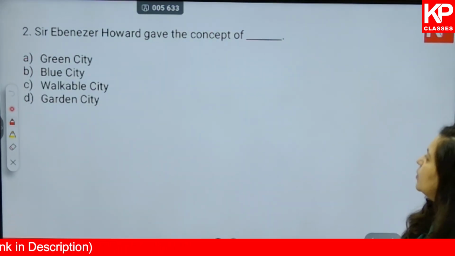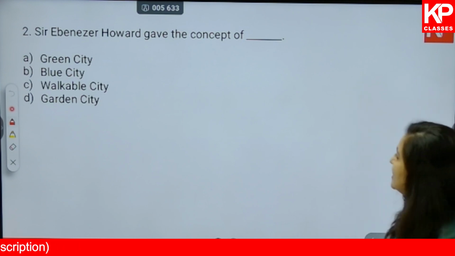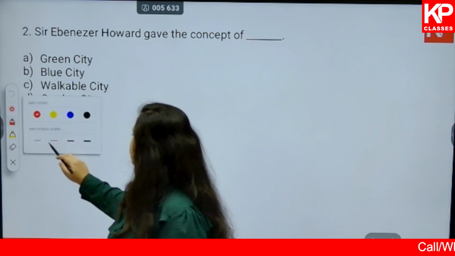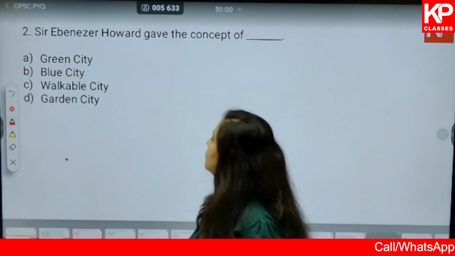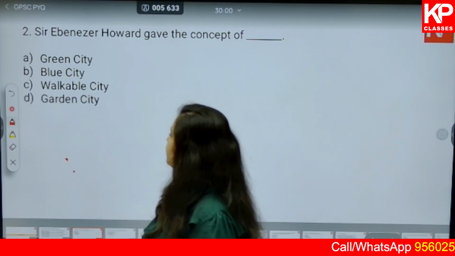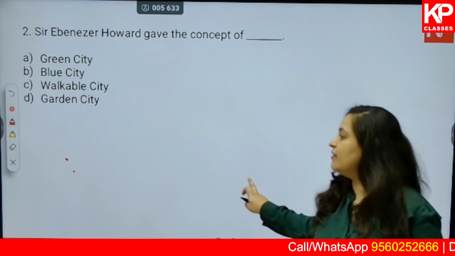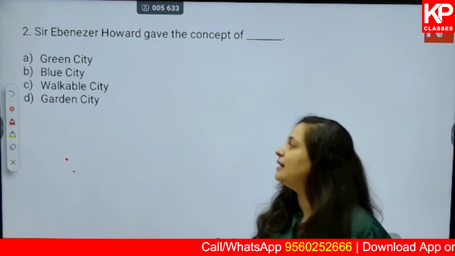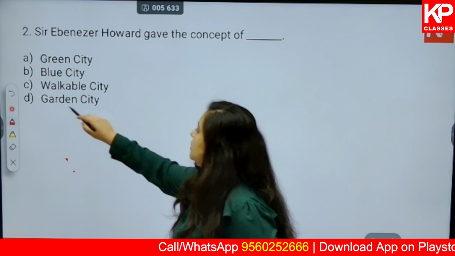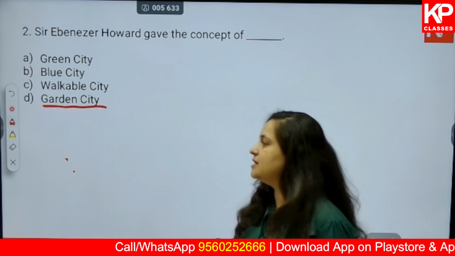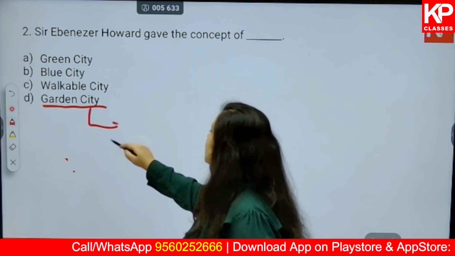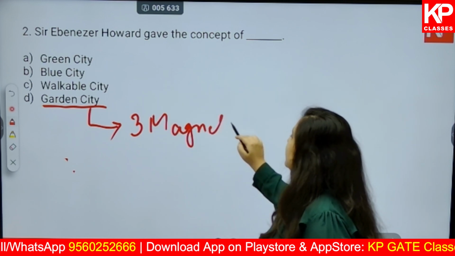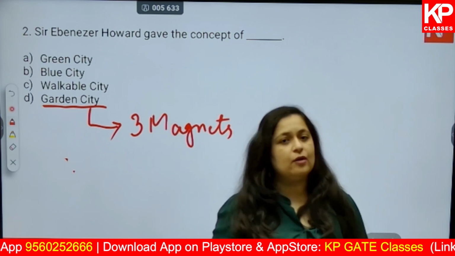Sir Ebenezer Howard gave the concept of green city, blue city, walkable city or garden city. We know the answer is garden city, correct? Ebenezer Howard, a very prominent name in the world of urban planning and urban design, gave the term or the concept of garden city, which was based on the concept of 3 magnets. So the 3 magnets were town, country and town country.